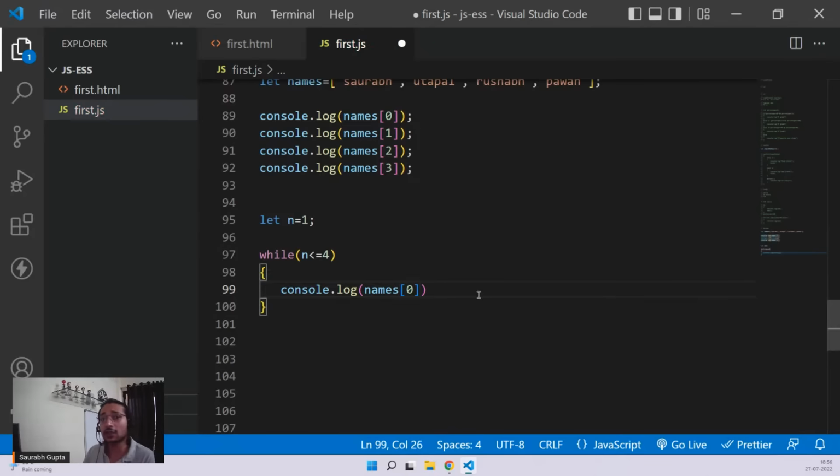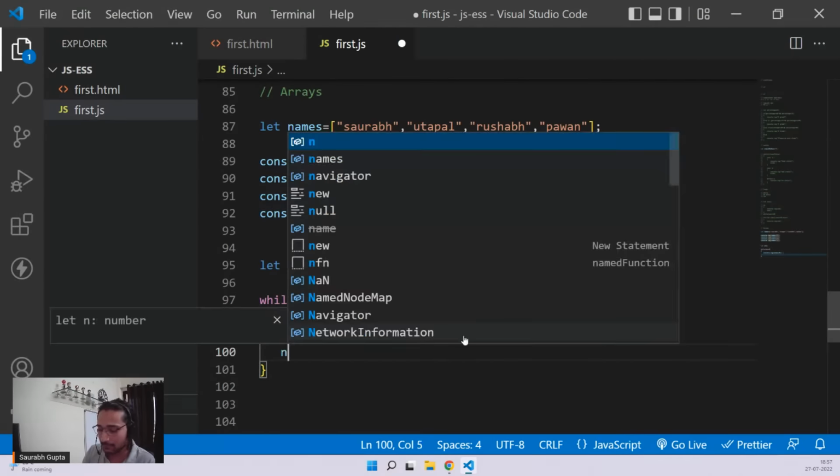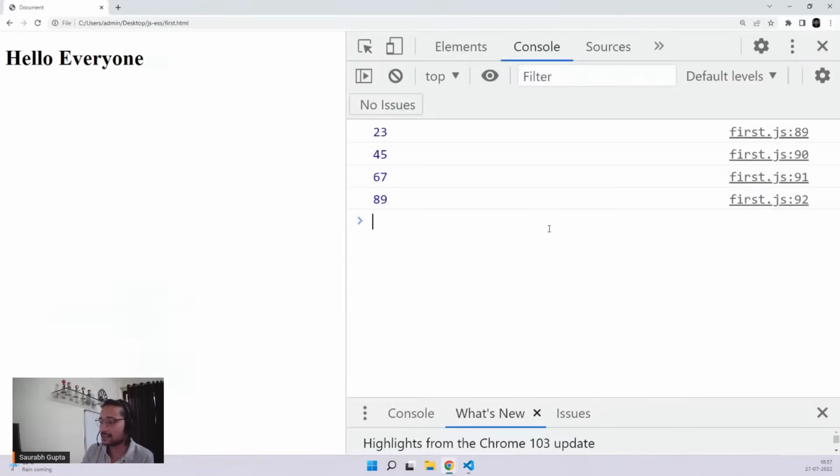But in this case, guys, for all the new people, for all the people who know, I know it's very easy, but for all the new people, please focus on how we are getting to the solution. So first thing, I know that, okay, fine, I have to run my loop 4 times because there are 4 things in my array. You can see I have written 4 times. That means I have to run my loop 4 times. Fine. So if n starts with 1 and goes till 4, it will definitely run 4 times. But the problem is, if I just do console.log names of 0, even if this loop runs 4 times, it will only print names of 0, 4 times. You can see that. Saurabh, Saurabh, Saurabh, Saurabh, 4 times.